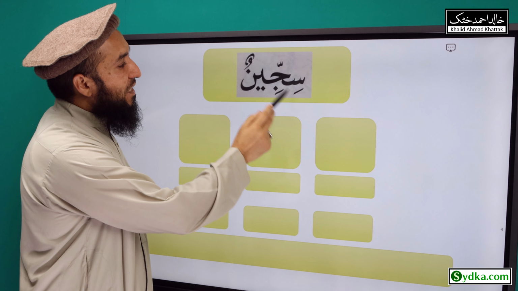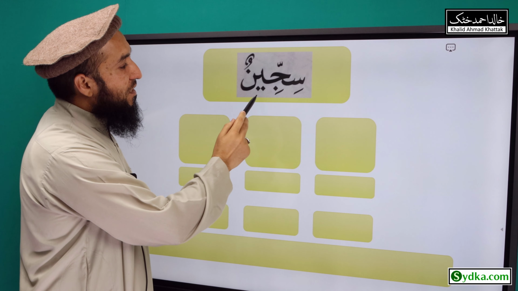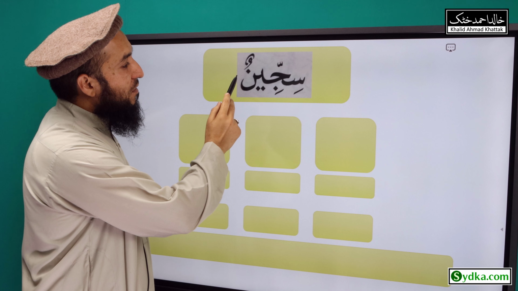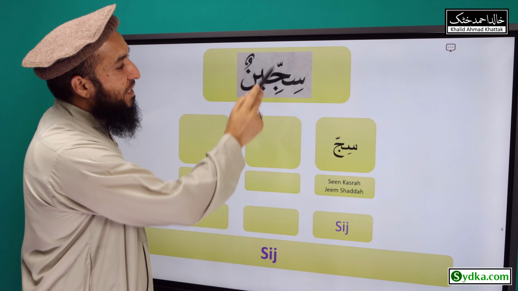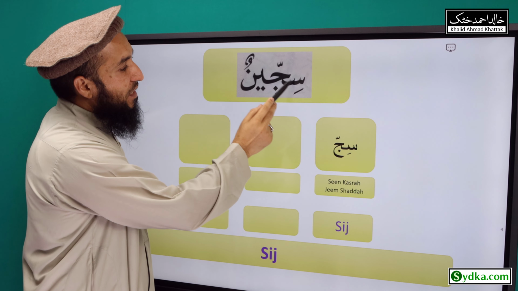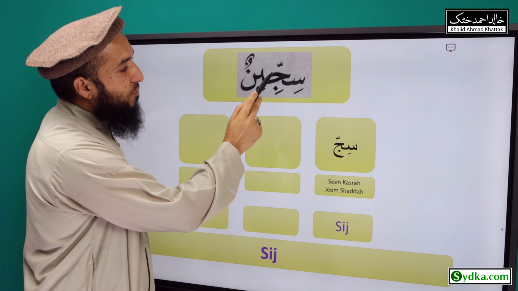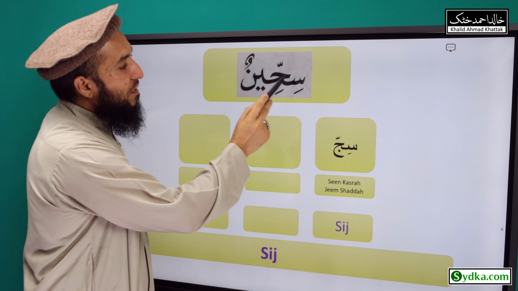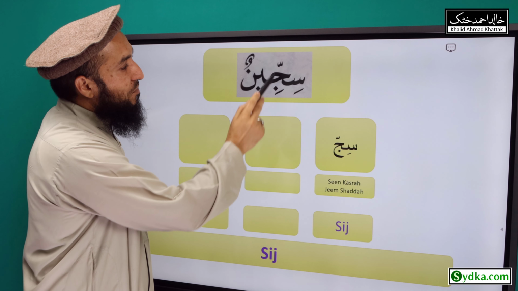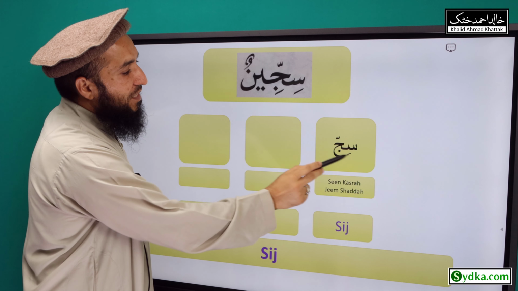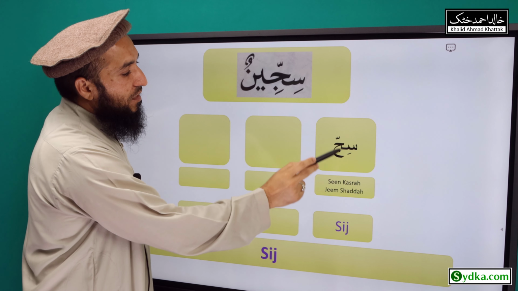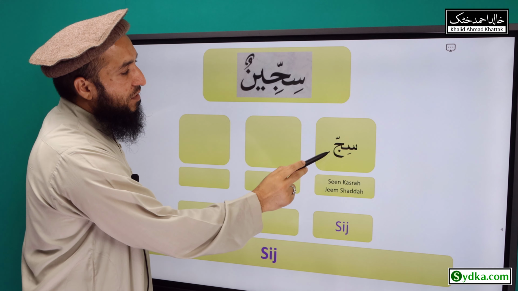The first one is sij, the second one is ji, and the third one is nun. So the first syllable we have is sin kasra jim shadda sij. Sin is a light letter, it has kasra underneath, it is followed by jim, jim has a shadda. Sin kasra jim shadda sij.